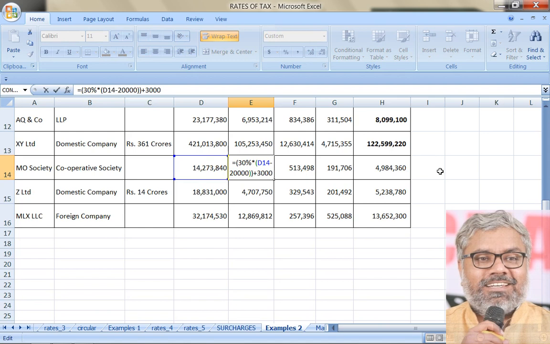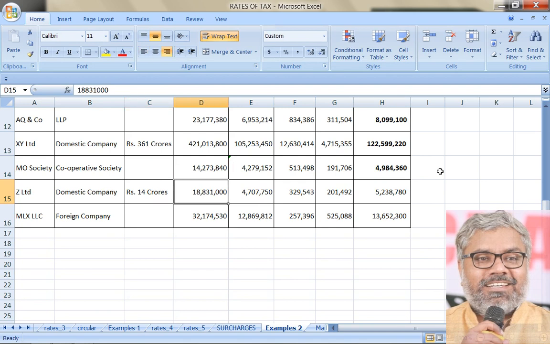Once again, cooperative society, the way of calculation is like this. Income minus 20,000 into 30% plus 3,000. That is cooperative society. Surcharge is applicable here since the income has exceeded 1 crore. Then cess is common. Surcharge is 12% automatically for cooperative society, local authority, partnership firm. If it is applicable, it is 12%. Not applicable, 0. So there are no multiple things in the case of them. So 12% of income tax is the surcharge. Cess 4% common. After adding it, the final tax liability is 49 lakhs